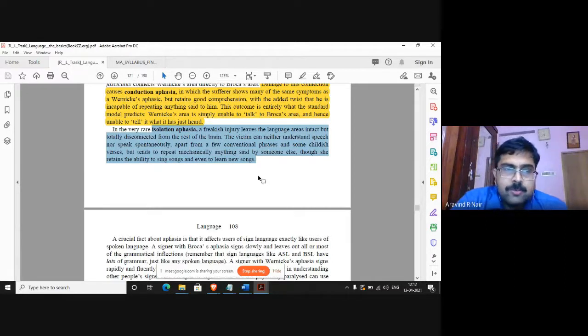So we cannot just say that the three areas of the brain by themselves will make the patient able to express. After all, the brain is interconnected in extremely complicated ways. So when that area is disconnected from the rest of the brain, it is as good as not being able to understand anything. So connection is everything. The brain has to function as a whole in order to make speech work. Otherwise, this won't work.